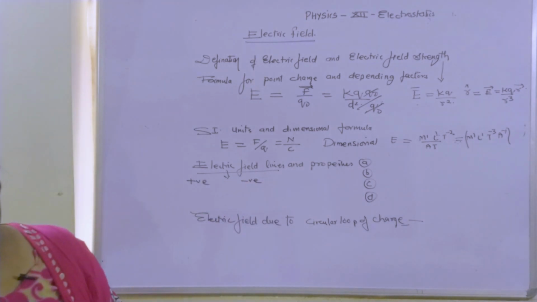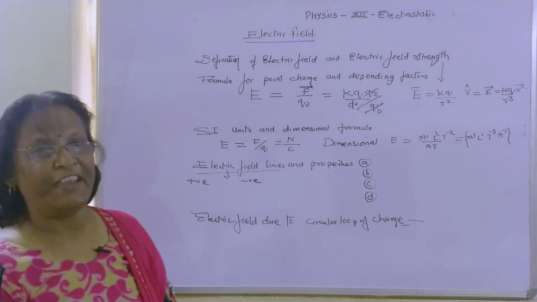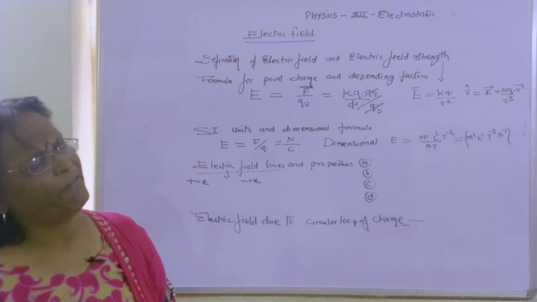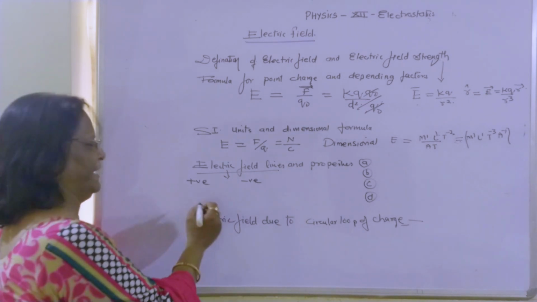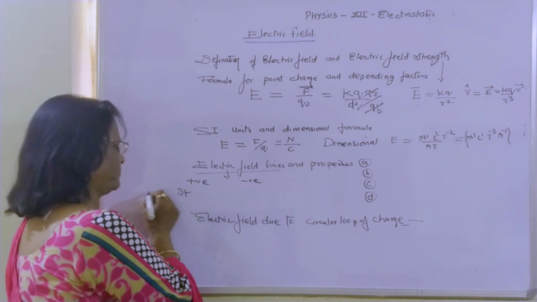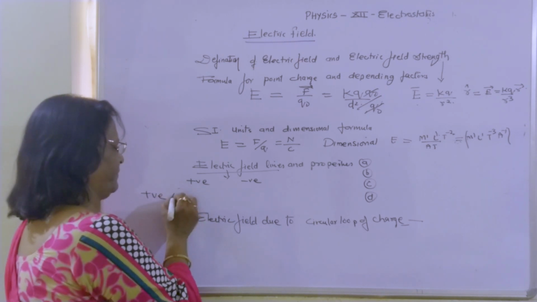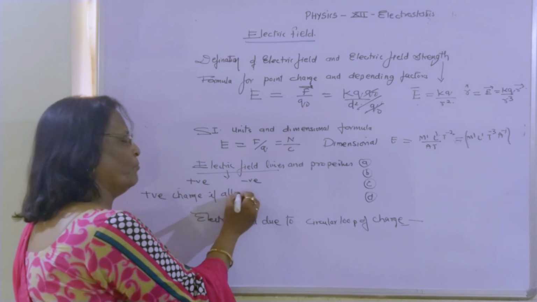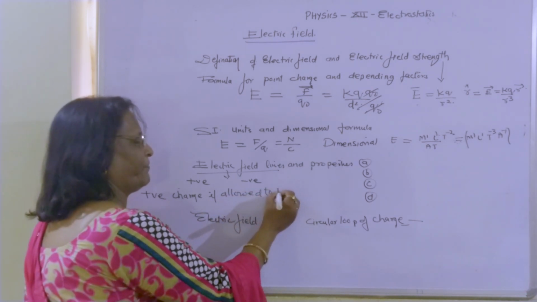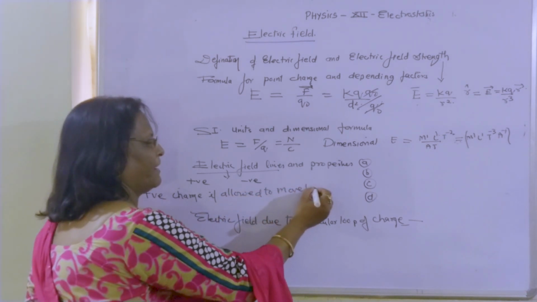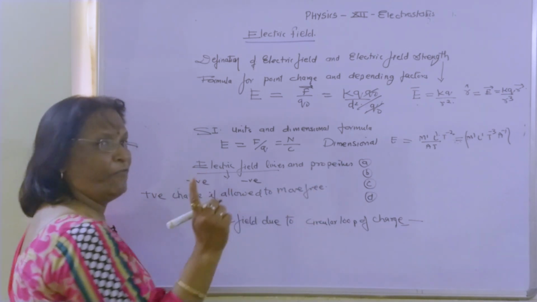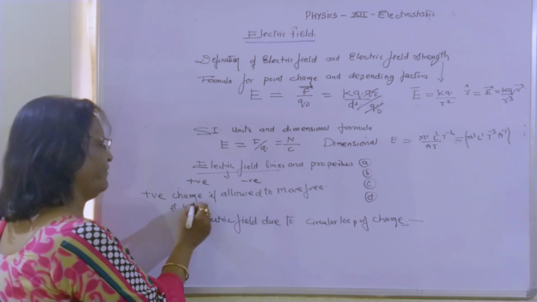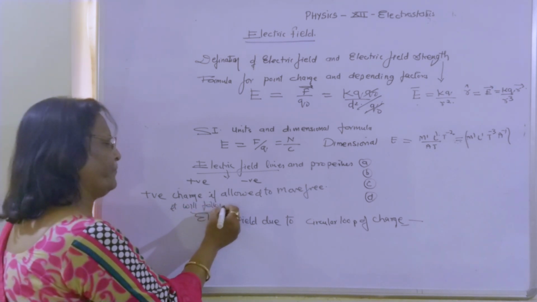If the positive charge is allowed to move free, although they are actually bounded, it will follow a straight or a curved line.